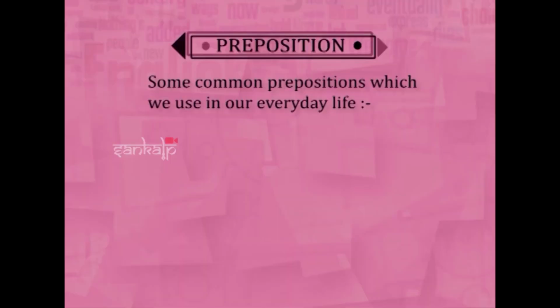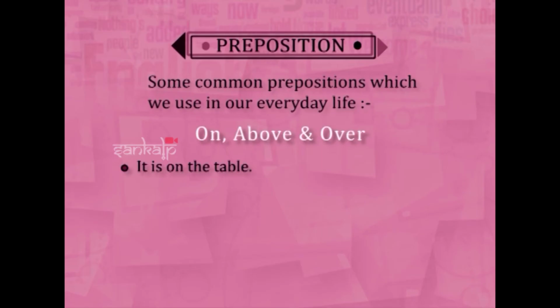Okay? Then next is on, above and over. See, these three all mean above. On, above and over. What is the difference? When it is kept on the table, suppose, it is on the table. Above means it is not touching the table.